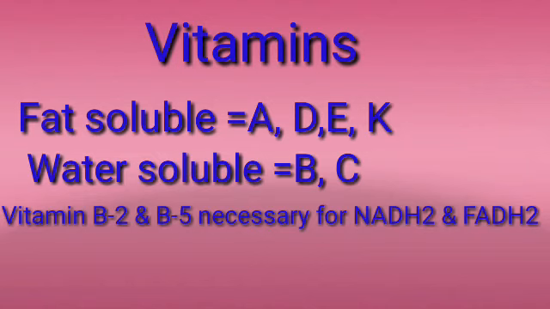The second one is water soluble, including vitamin B2 and B5. They are necessary for the production of NADH2 and FADH2, which you have learned about in the glycolysis process. They are the energy currencies. For production of these, the vitamins are very necessary and essential.